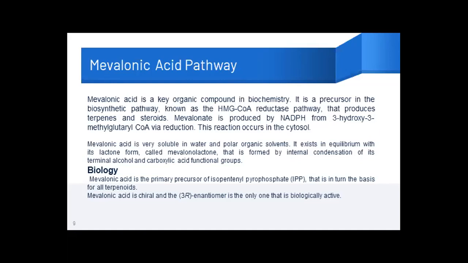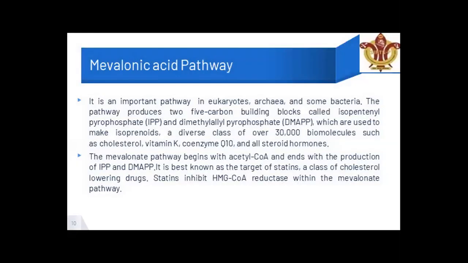So the mevalonic acid pathway comes to an end where it forms isopentyl pyrophosphate, from where it is going to transform into different terpenoids. Mevalonic acid is chiral, and only one of its enantiomers is a biologically active compound. The mevalonic acid pathway is an important pathway in eukaryotes, archaea, and some bacteria.